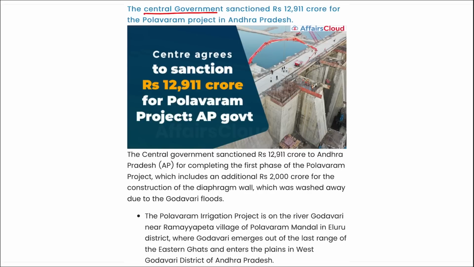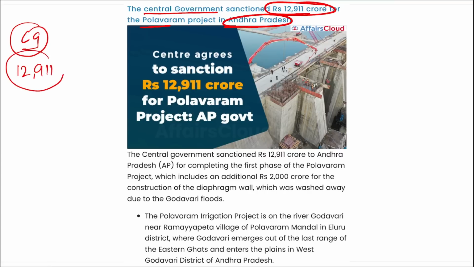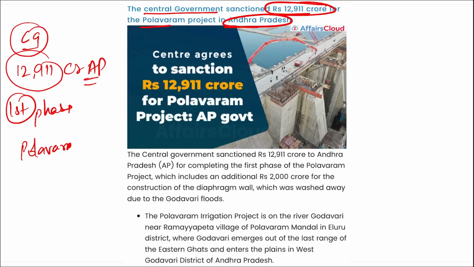Next is your central government. They have sanctioned 12,911 crore rupees for the Polavaram project in Andhra Pradesh. I repeat, central government has sanctioned 12,911 crore rupees to Andhra Pradesh for completing the first phase of the Polavaram project. Right?